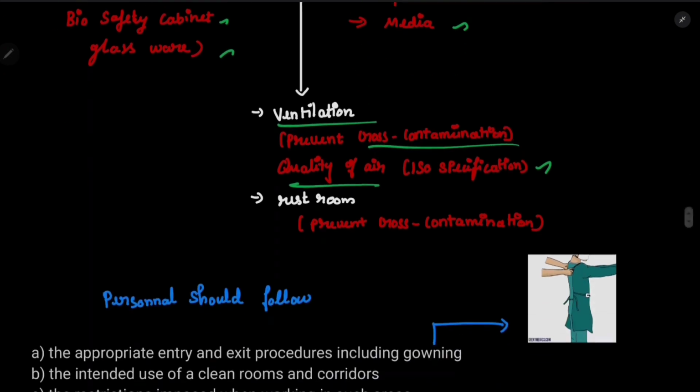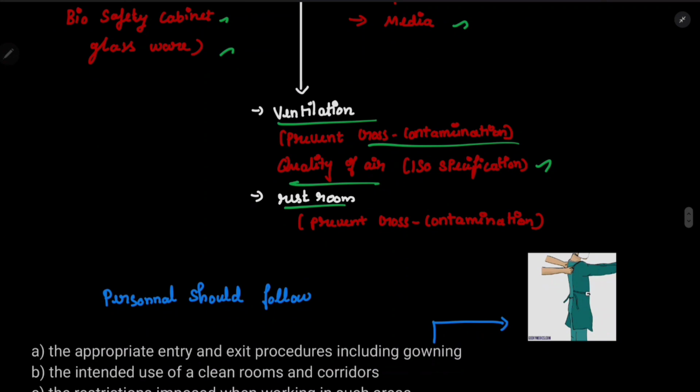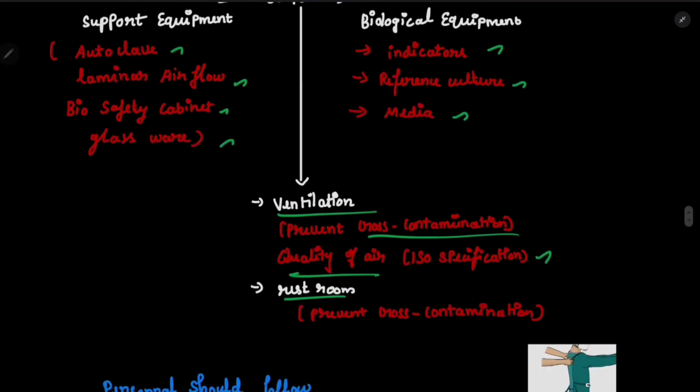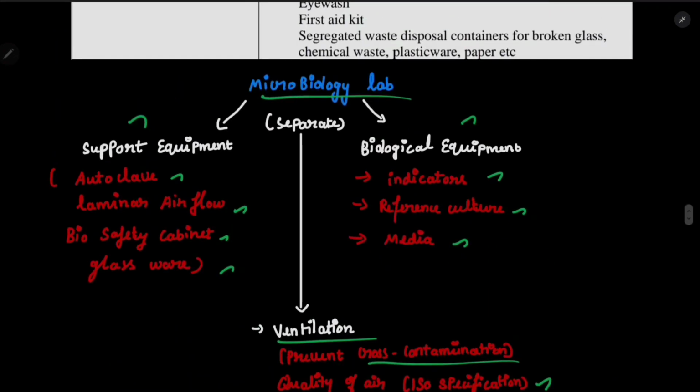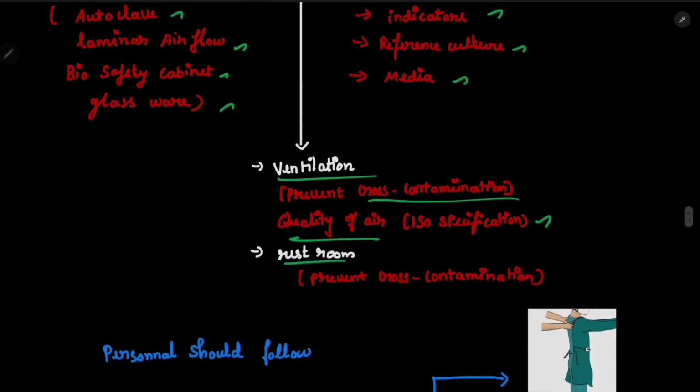And the restroom, guys, should be separate from the microbial lab. I will show you the outline later on. The microbial lab should be kept as far as possible from the restroom. Why? Because of cross contamination. There will definitely be cross contamination if it is kept near, so it should be separated from the restroom, and that will prevent the cross contamination.